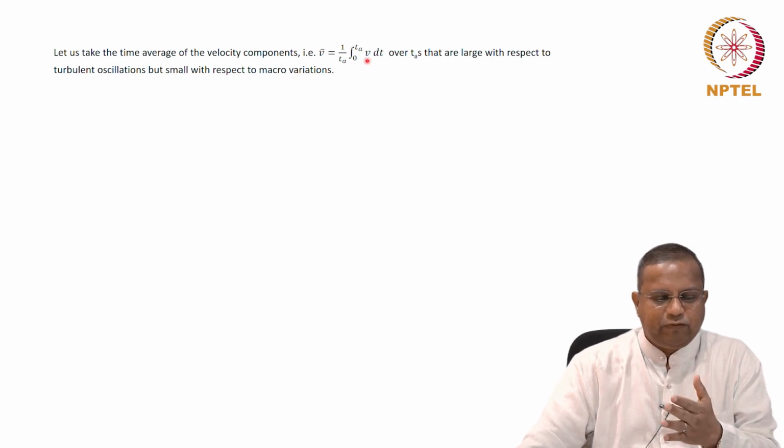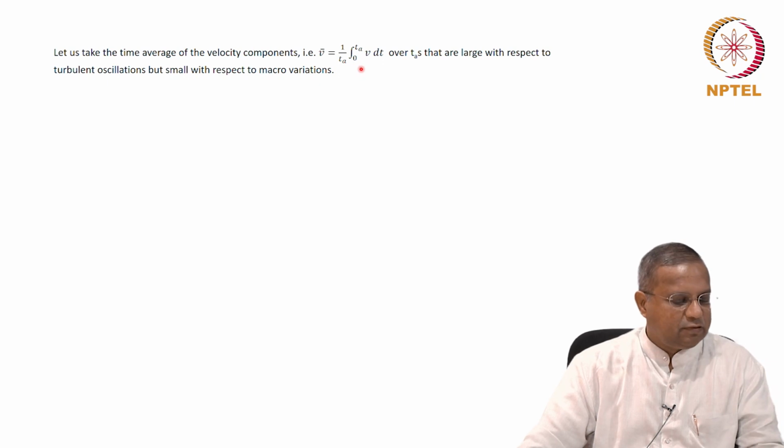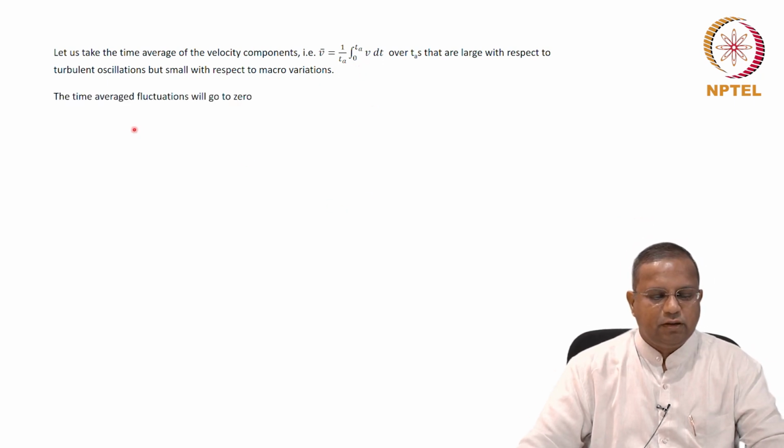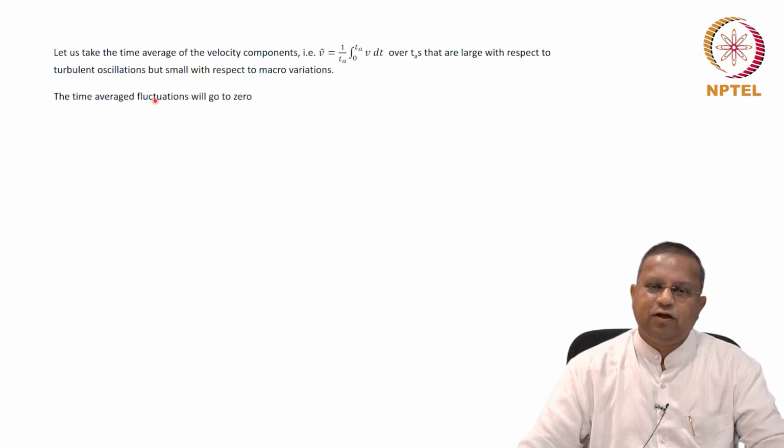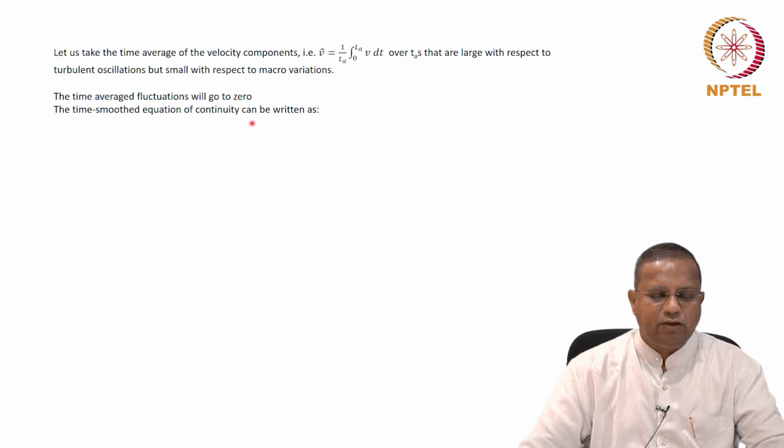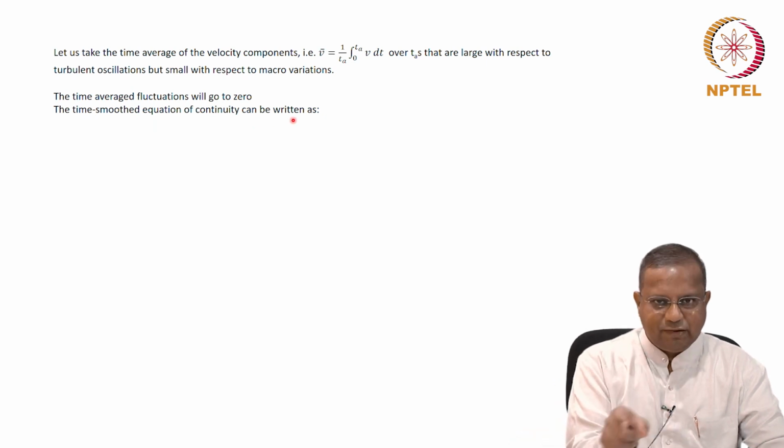If we time smooth the equation, that's what this is called, the time average fluctuations will go to 0, because we're taking a simple average. And the time smooth equation of continuity, please write this and check this.